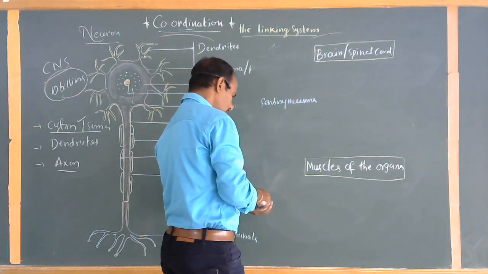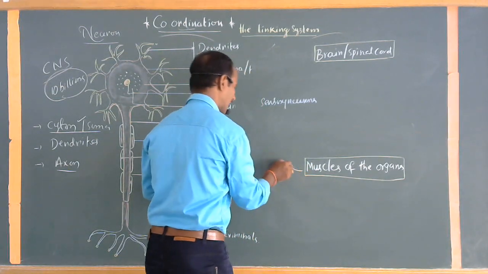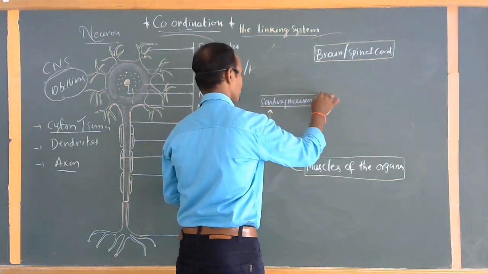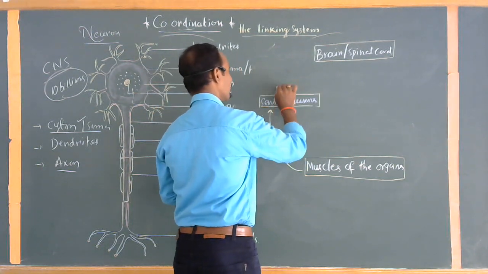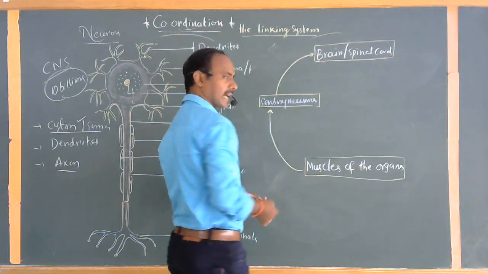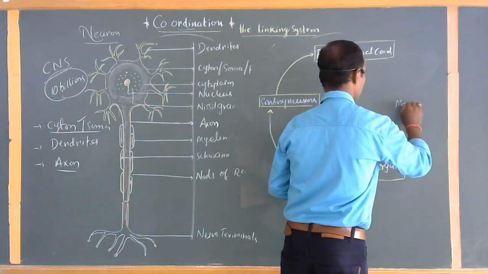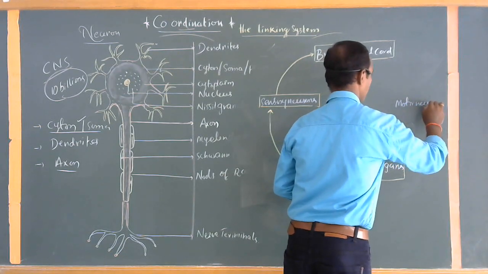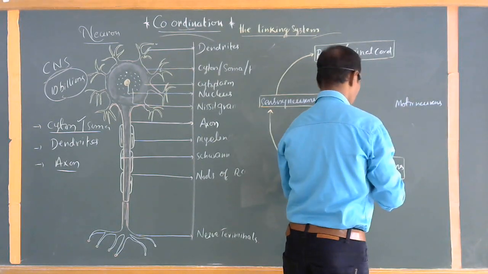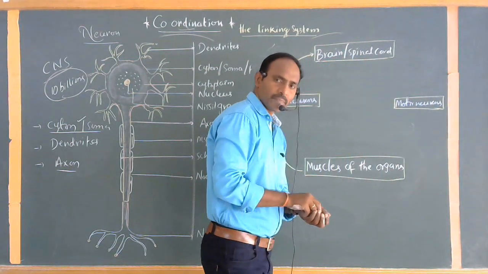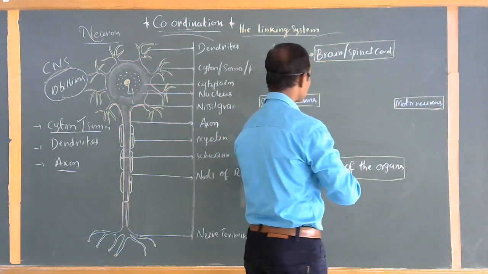Okay, so the flow chart can also be given like this. Sensory neurons pass the messages to the brain or spinal cord. And again, here motor neurons are present. The motor neurons are also called ferrying away. See this?